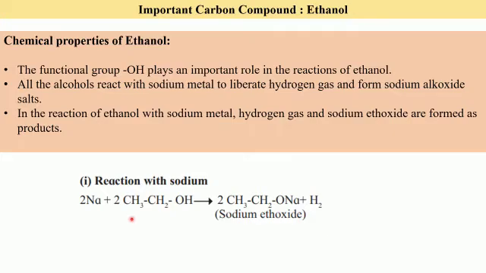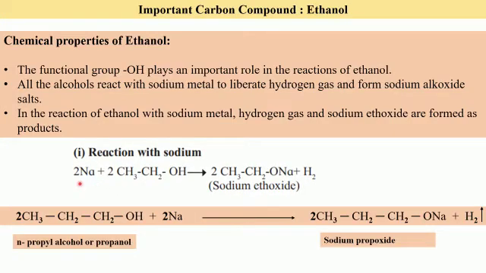So that is the first property. Let us understand the balancing of this equation. Here we have on the product side hydrogen, 2 atoms, whereas here we can see only 1 atom. So first we will balance hydrogen by writing coefficient 2. Then we balance the next, this entire molecule, all atoms have become twice. So to balance them we write a 2 here also. And lastly sodium we balance again by writing coefficient 2.